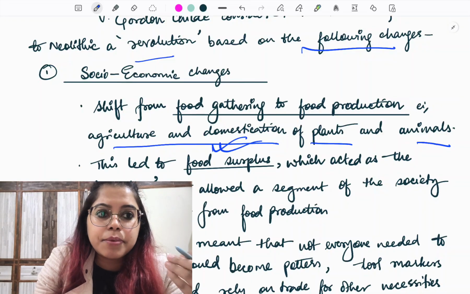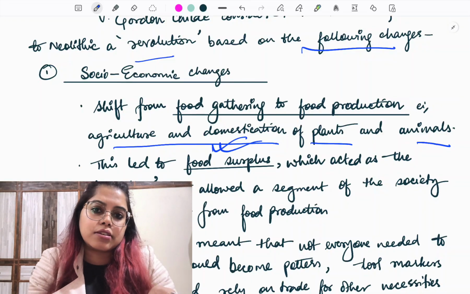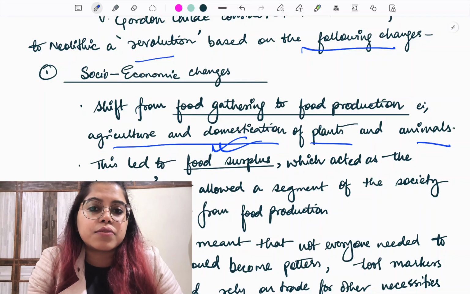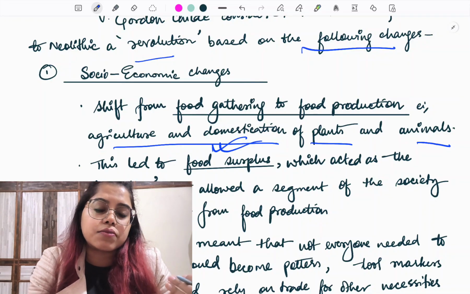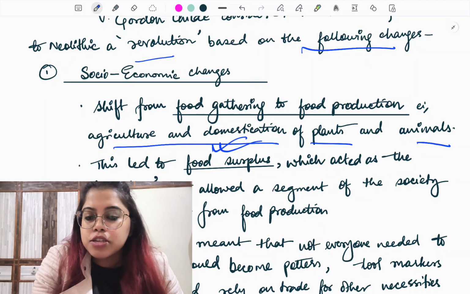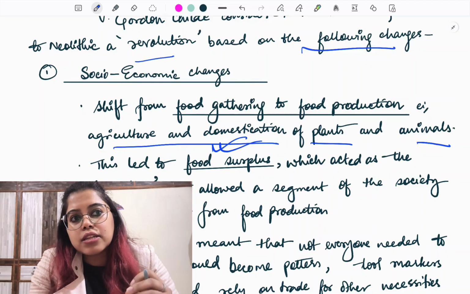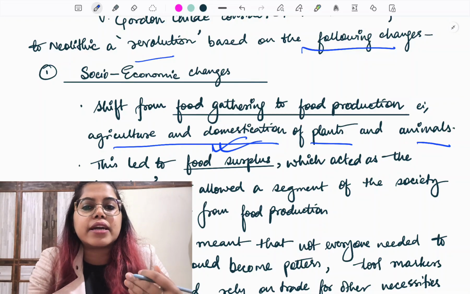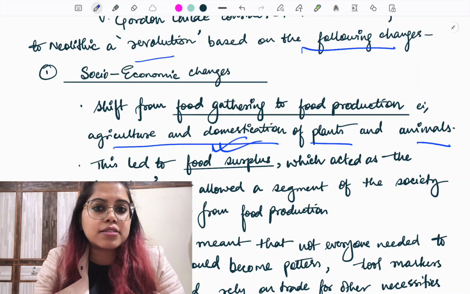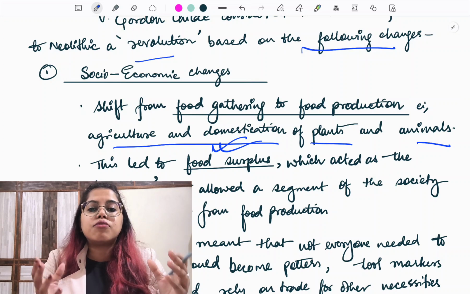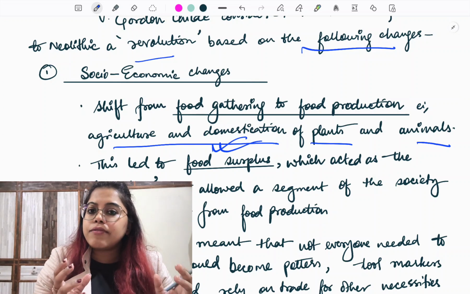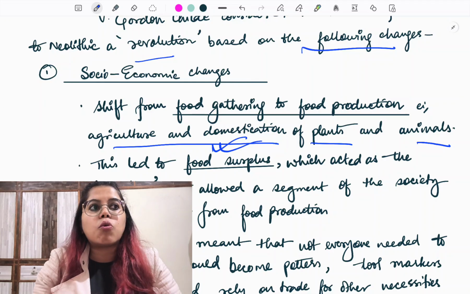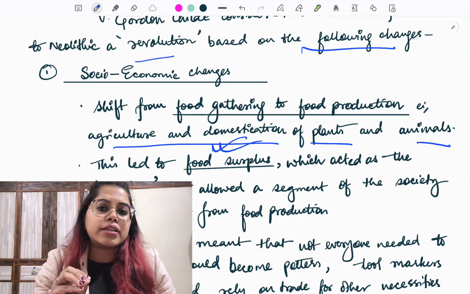They had gradually developed an idea of observation, of which plant grows well in which season, which plants grow well in which area. Because of that, the chances of crop failure had decreased. Agriculture, they had become quite advanced in agriculture, and as they advanced in agriculture, there was food surplus.